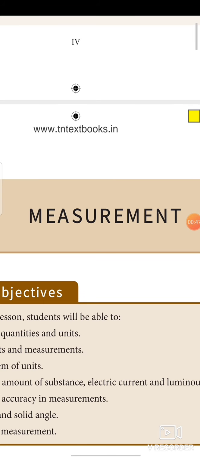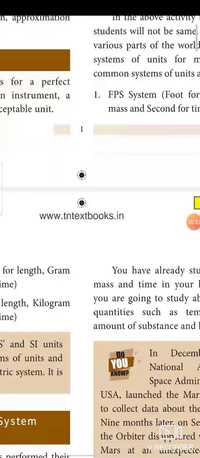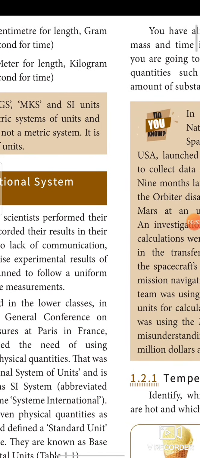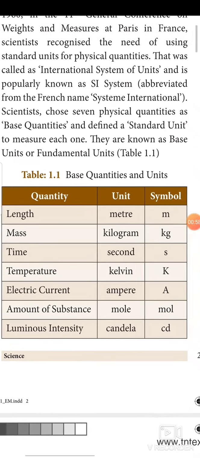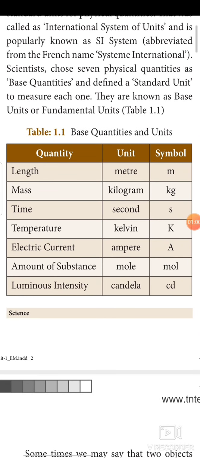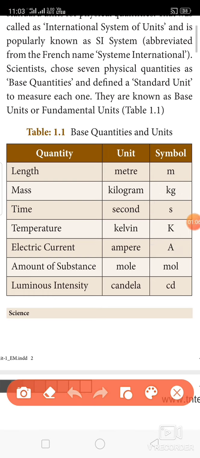In your previous class, we have seen the fundamental quantities. What is the need for the SI system? And we have seen about the fundamental quantities. What are the fundamental quantities? Length, mass, time, temperature, electric current, amount of substance, luminous intensity.